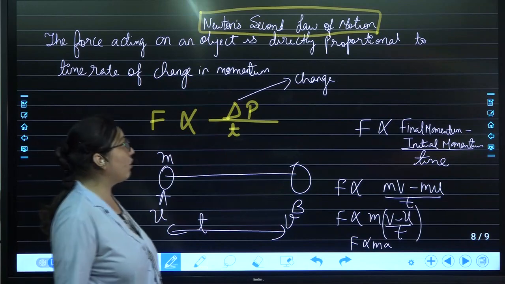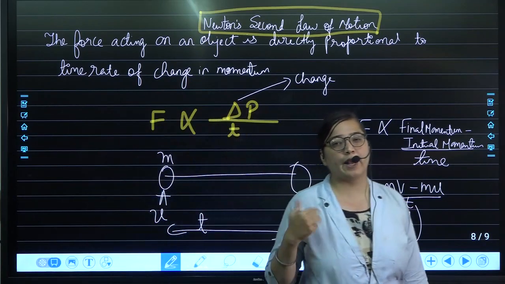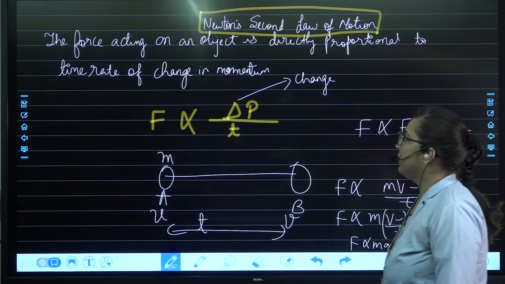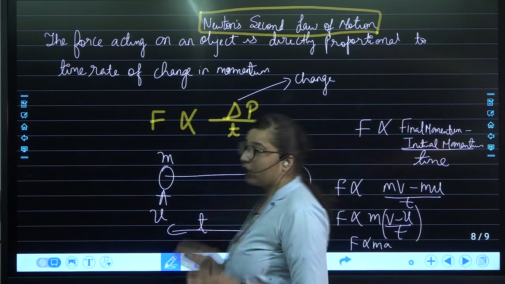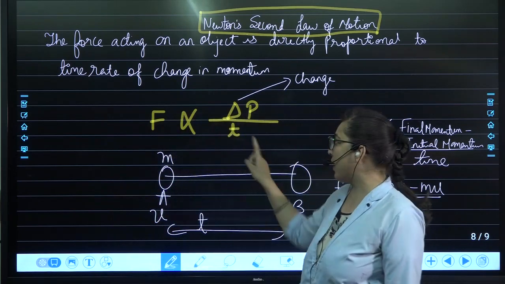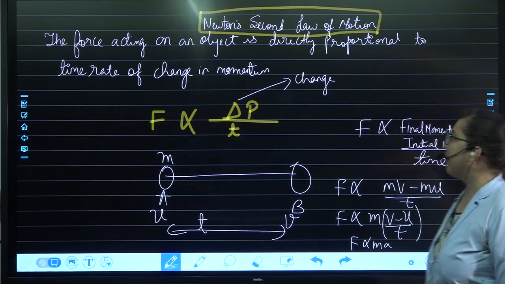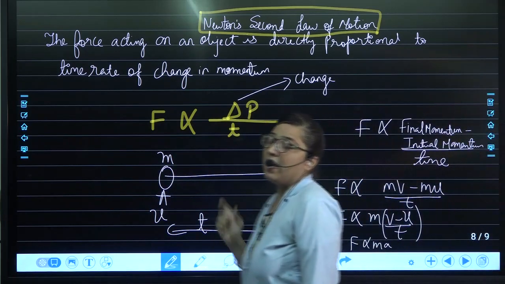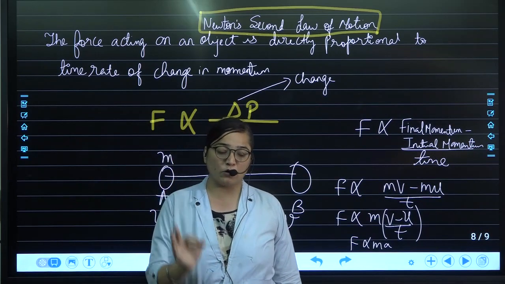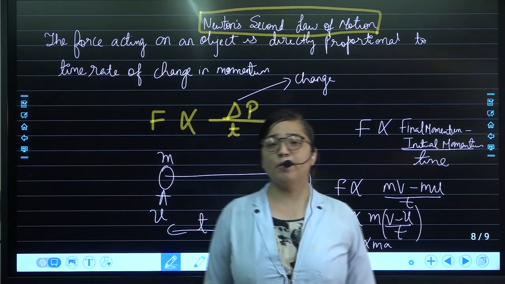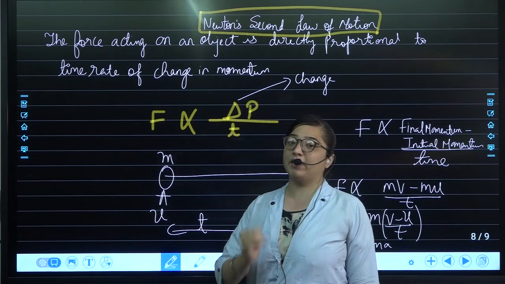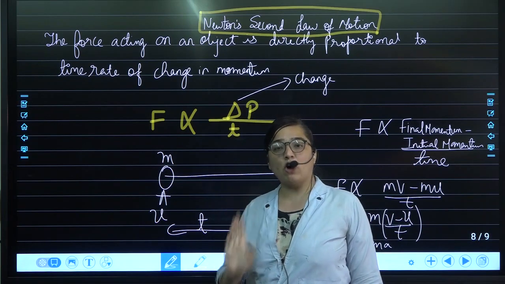Coming to Newton's second law of motion, you need to have the same speed as I am going. Increase your speed, be quick. The force acting on the object is directly proportional to the time rate of change in momentum. So F is proportional to delta P by t. Delta over here means change. I'm going a little bit faster because I also want to do the revision of numericals. If it is theory, I will go a little bit quick. If it is numericals, I will do it fully.